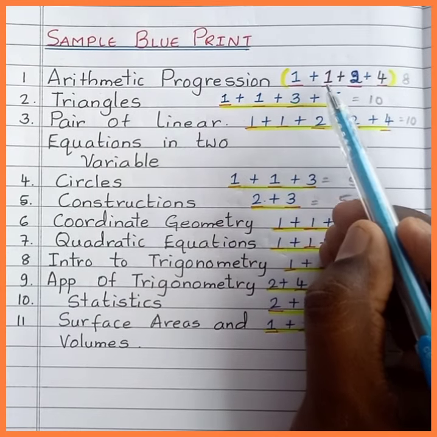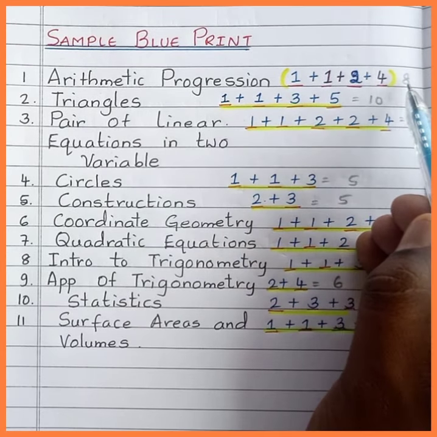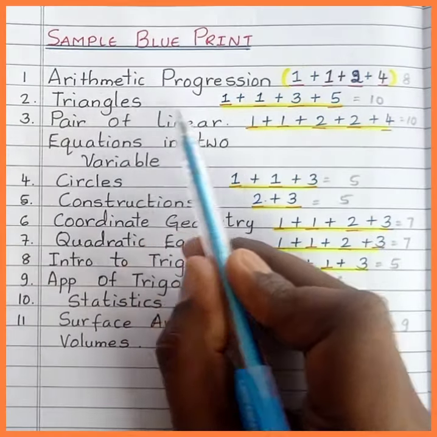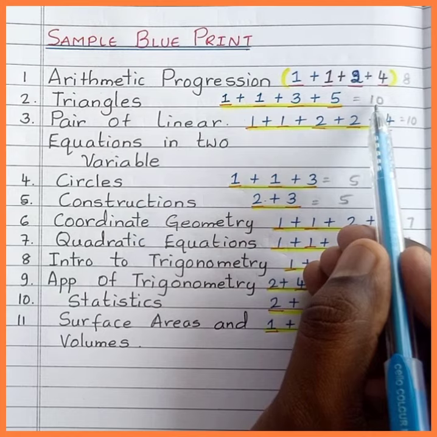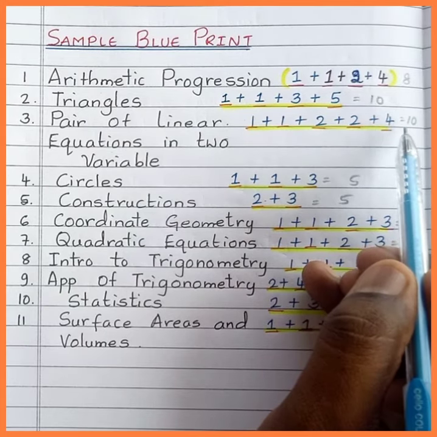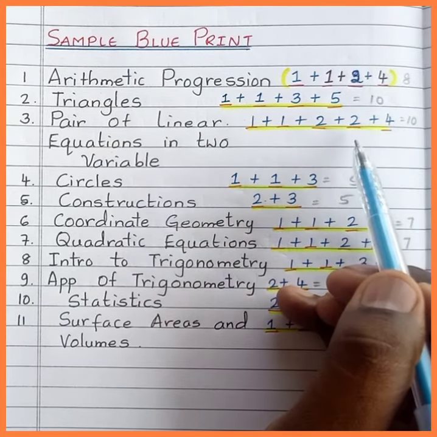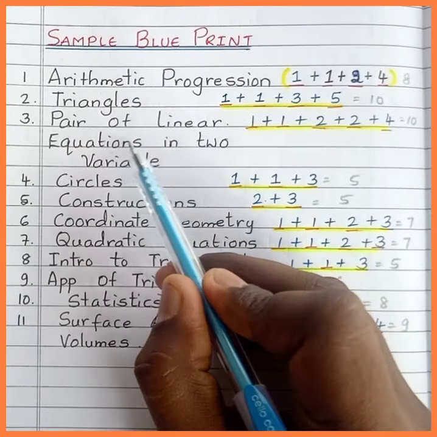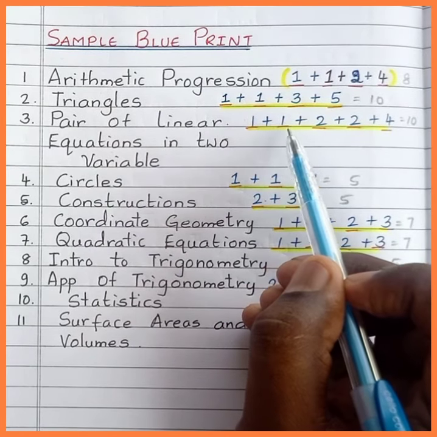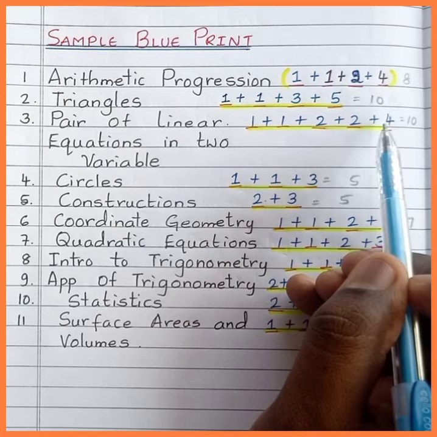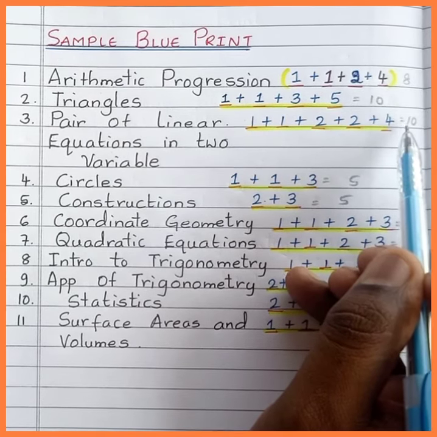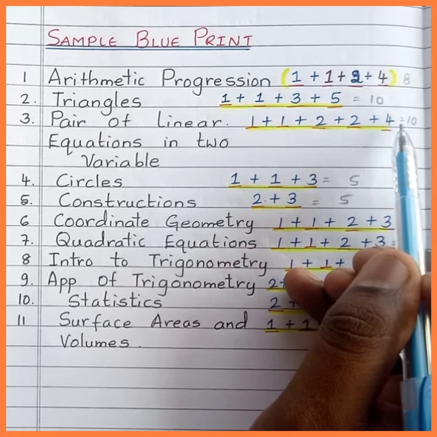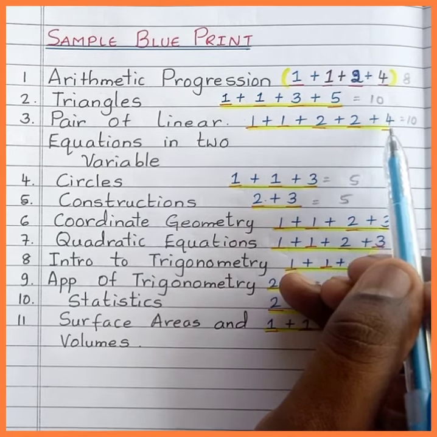From arithmetic progression, we can expect 1 plus 1 plus 2 plus 4 marks, a total of 8 marks. From triangles, you can expect 1 plus 1 plus 3 plus 5, total 10 marks. From the unit pair of linear equations, you can expect 1 plus 1 plus 2 plus 2 plus 4, a total of 10 marks. From the unit circles, you can expect 1 plus 1 plus 3, that is total 5 marks. From the unit constructions, you can expect 2 plus 3, that is total 5 marks.